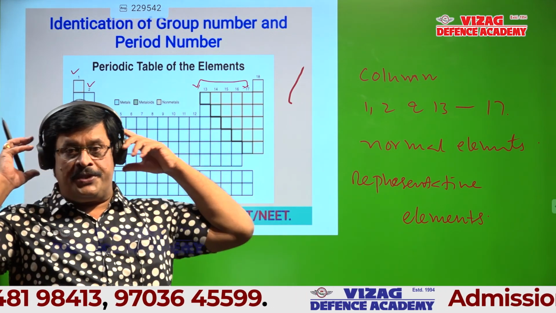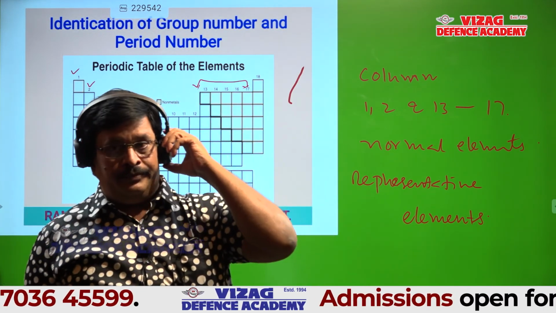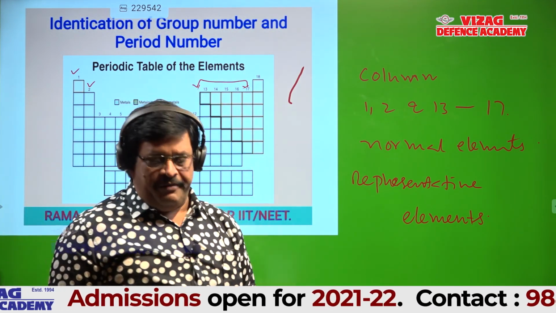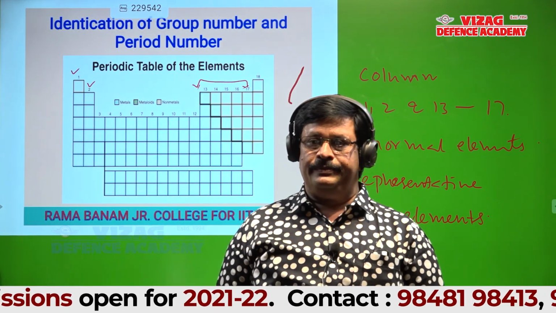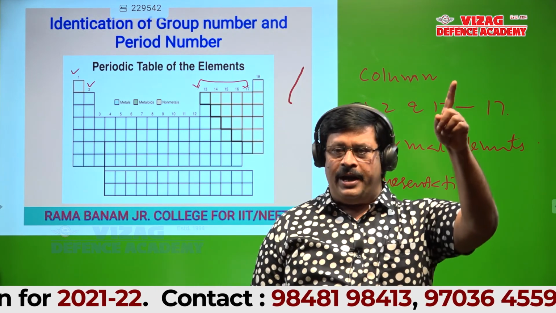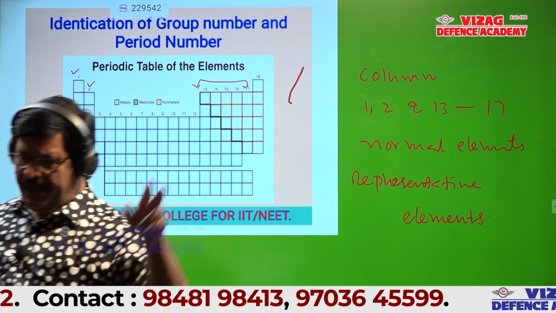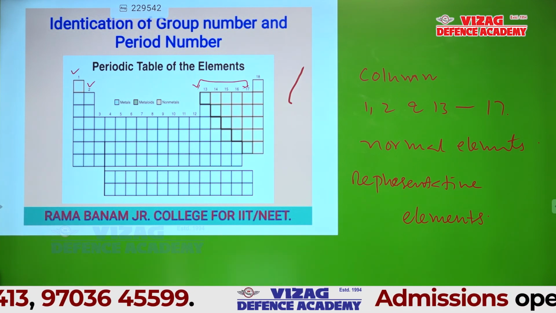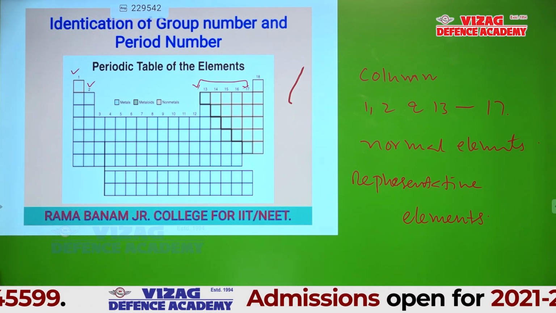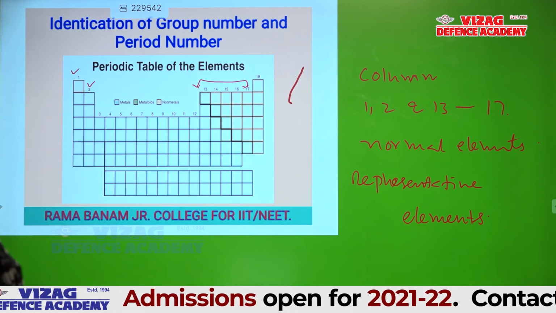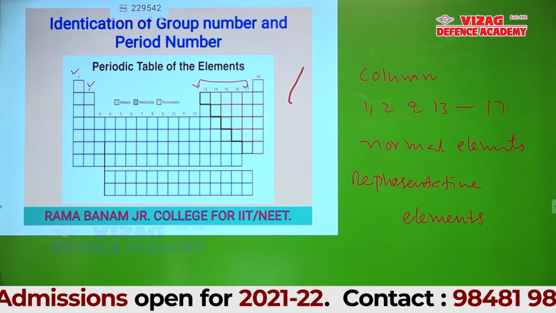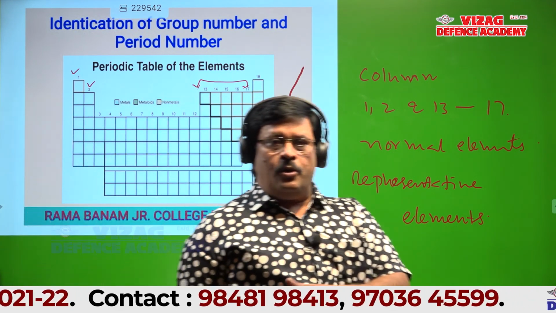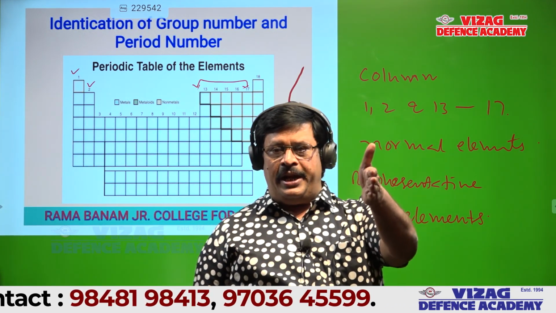Columns 1, 2 and 13 to 17 are normal elements, also called representative elements.